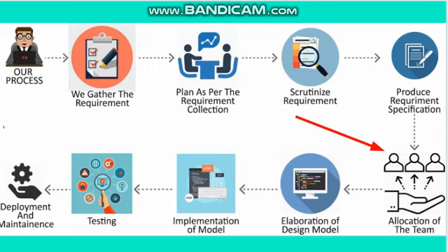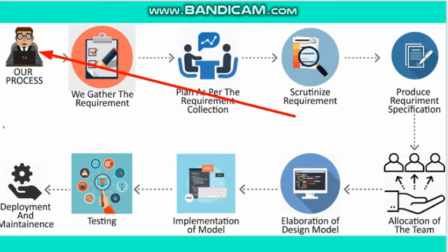So we allocate a team. The team is a collection of all these developers, which includes a designer, a developer, a tester, and may include a hardware and maintenance engineer, and initially this person.